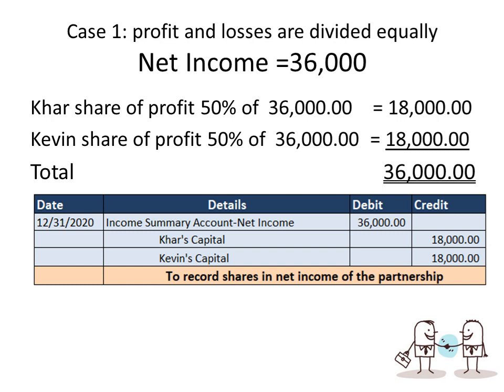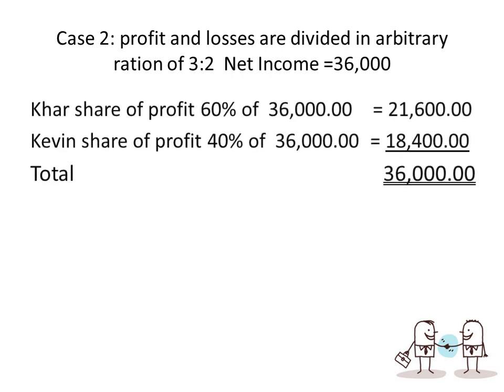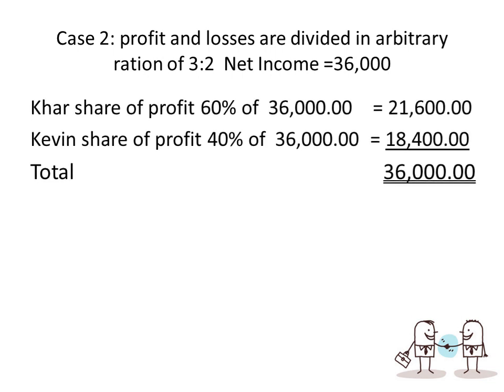Then we credit Car capital 18,000 and Kevin capital 18,000. So next, case 2, profit and loss are divided in an arbitrary ratio of 3:2. Net income is still 36,000. We could convert this into a percentage, which is 60/40, or we can simply divide 36,000 by 5 and multiply it by 3 and 2.